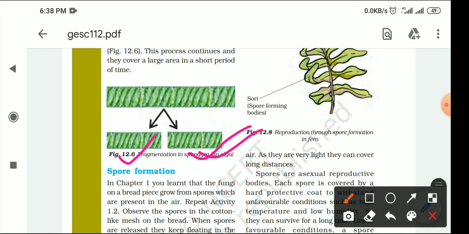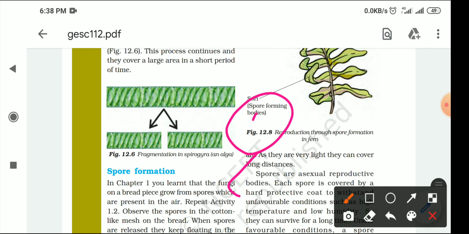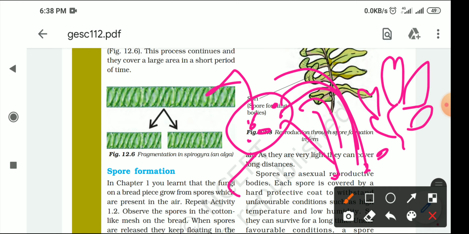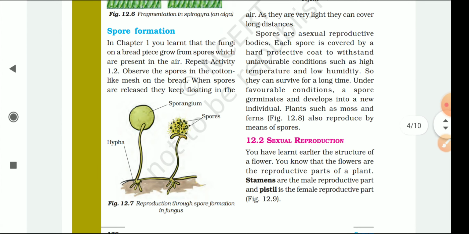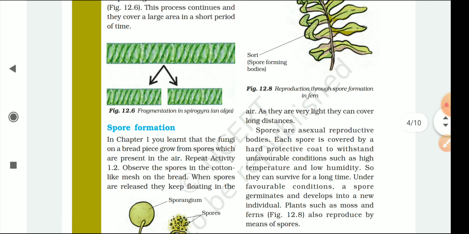Third is spore formation. This is very common in the case of moss or fern. In that kind of plant there is a sporangium, and inside the sporangium there are so many small spores. When this sporangium bursts, these spores fall down in the soil, and once they get favorable conditions, they start growing as a new individual or a new fern. This is the spore formation in plants. You see this is a beautiful diagram of reproduction through spore formation in fungus, and this is the picture of reproduction through spore formation in fern, okay?